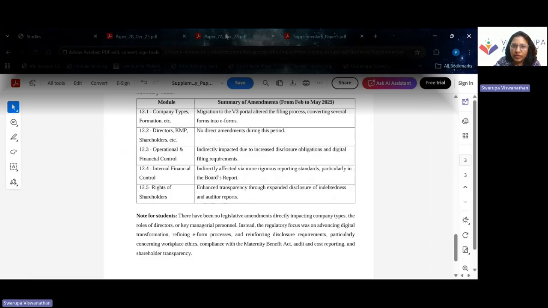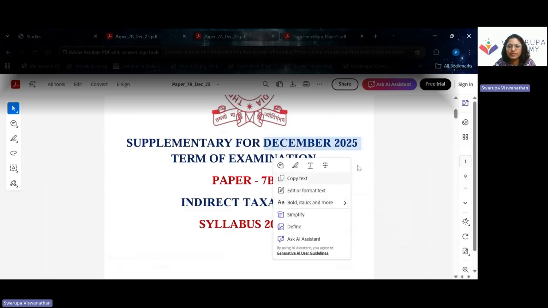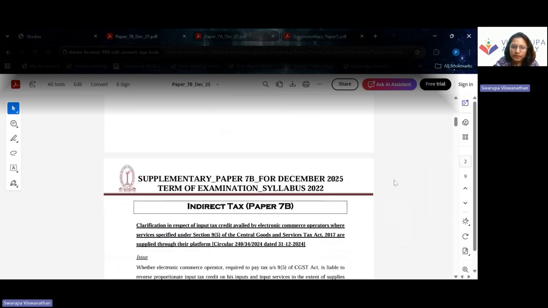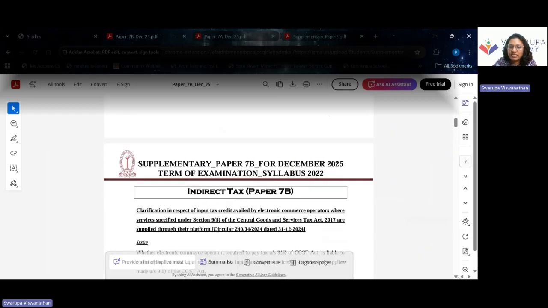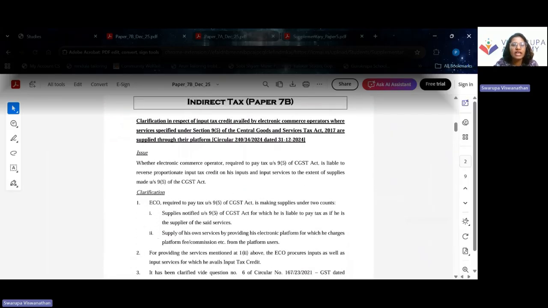Next, we will go to DT and IDT. We'll first see the IDT part and then we'll come to the DT part. So for IDT also, the supplementary material of December 25 has been given for the June 26 exam as well. And the areas which are covered in the supplementary material, the first one, is clarification with respect to input tax credit